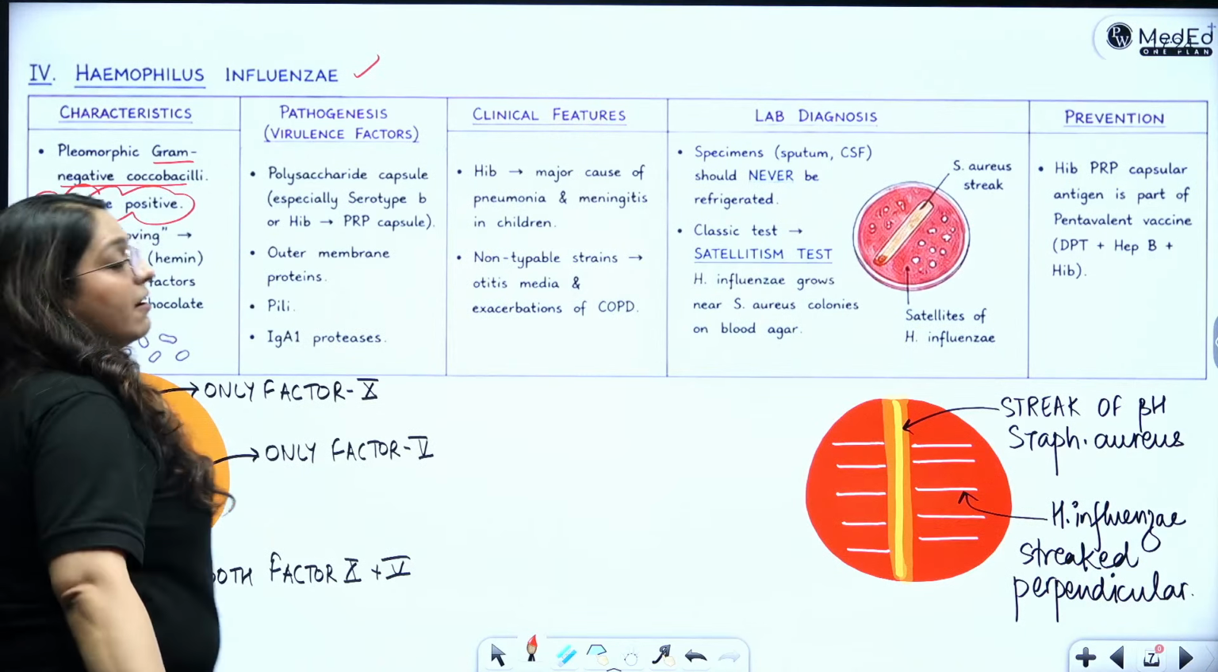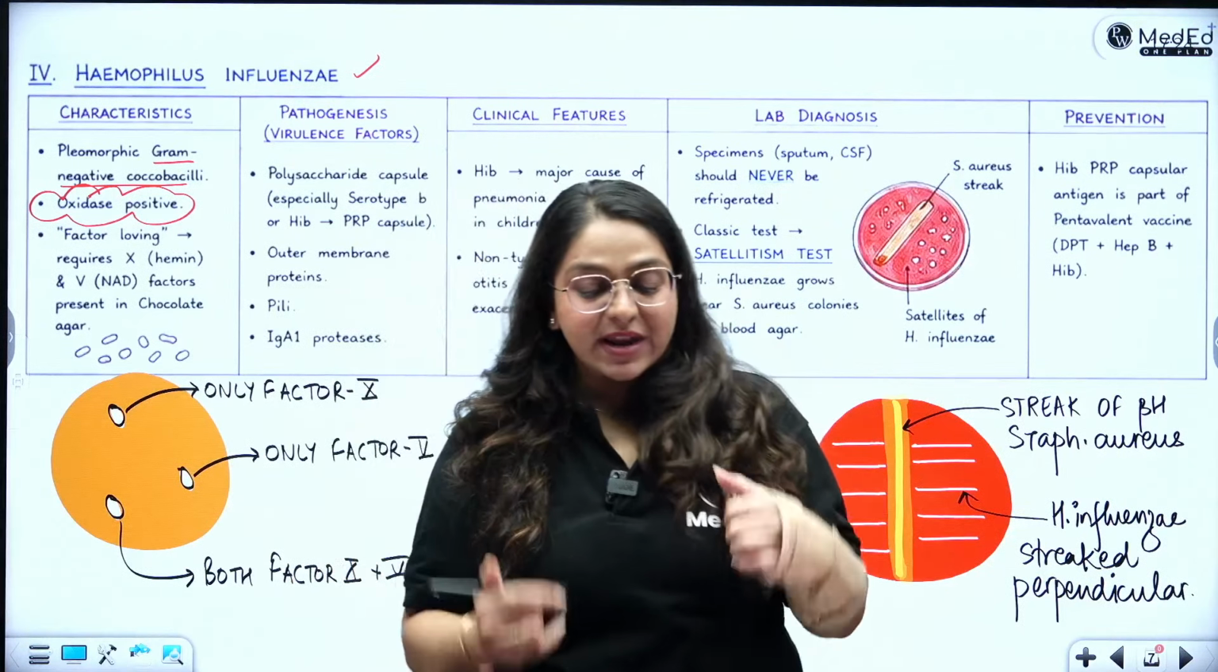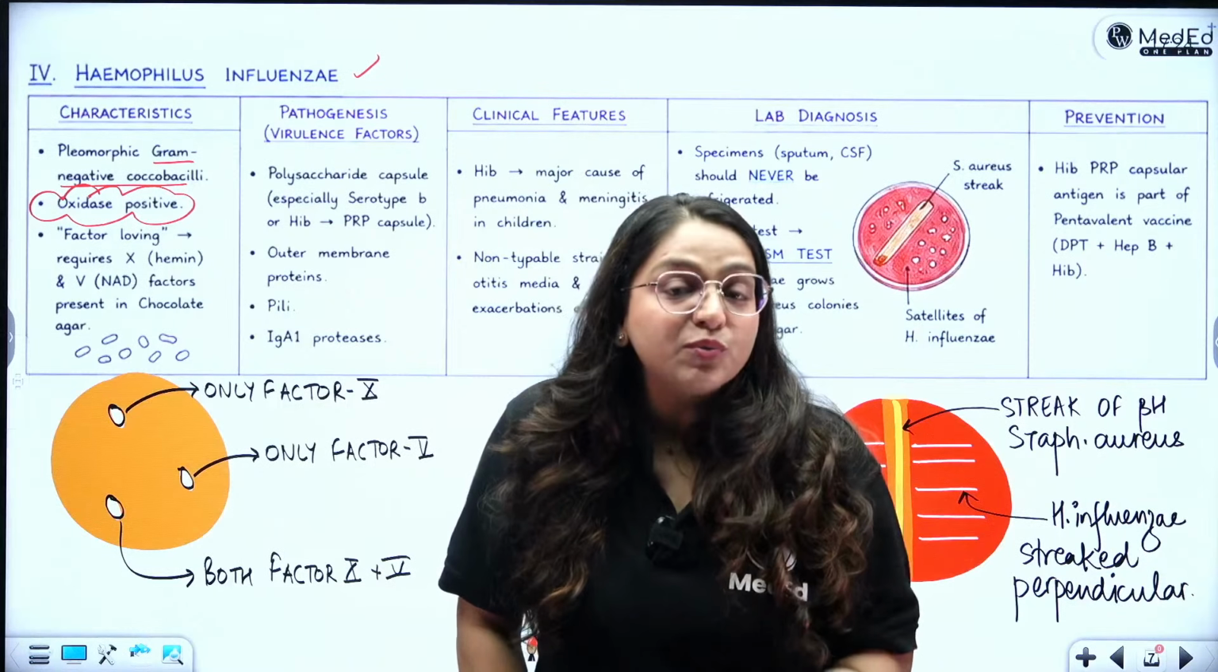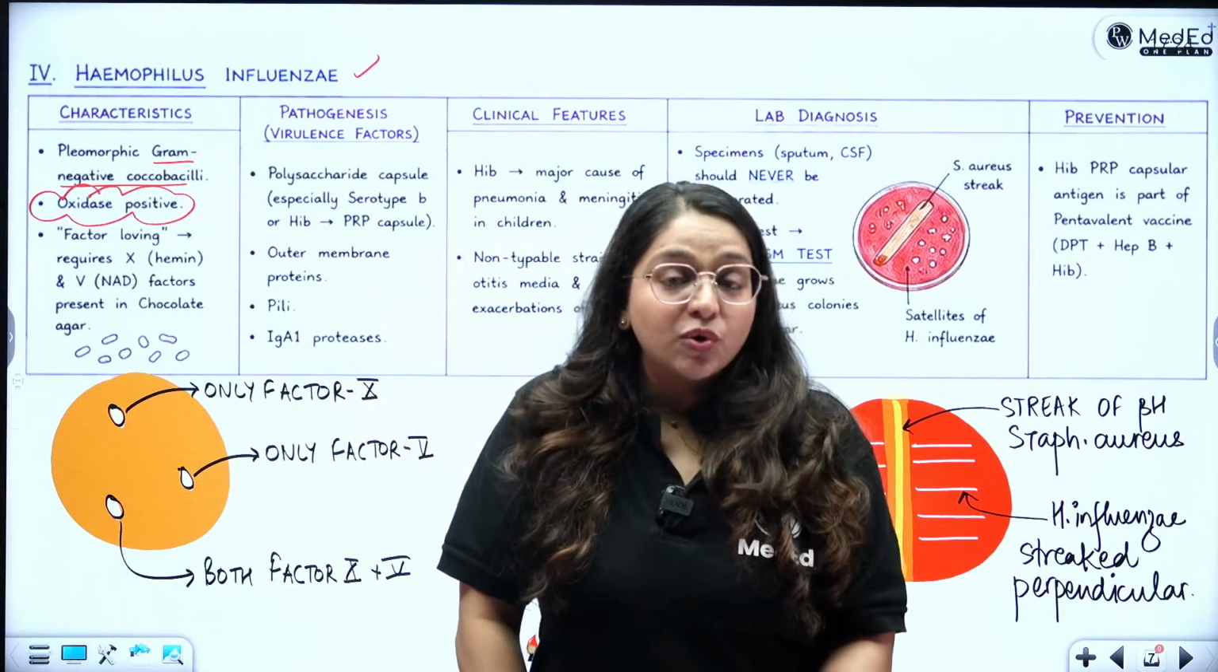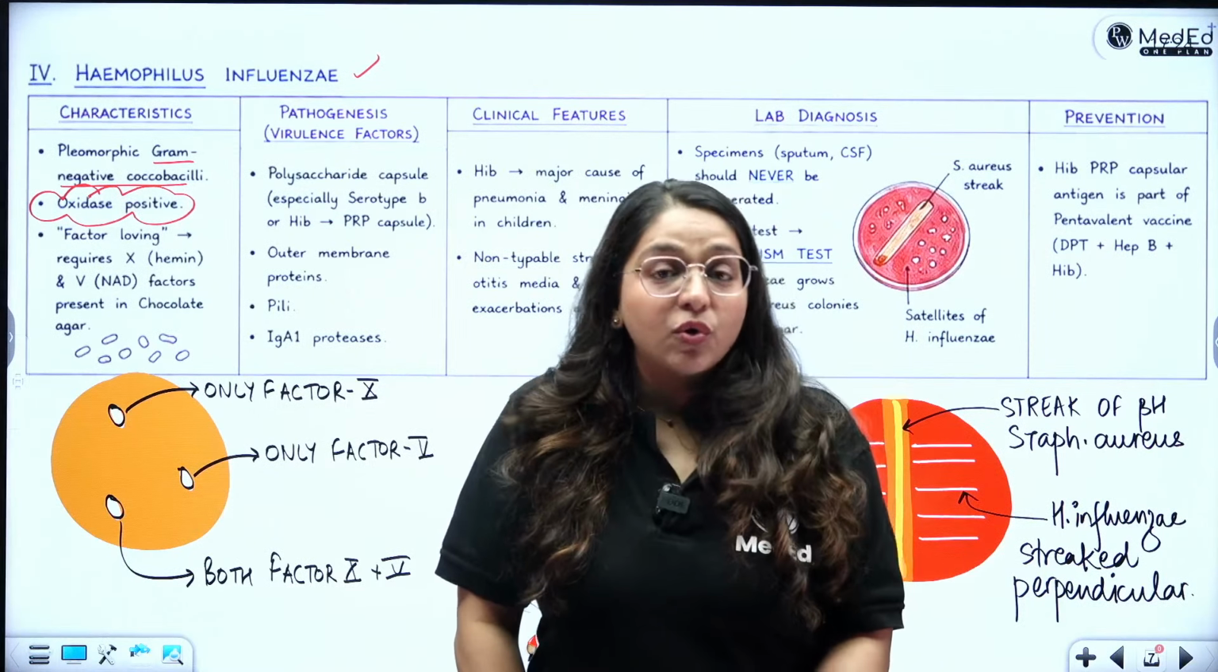Okay. We all have the mnemonic of V pinch. When we pinch the cheeks, they turn purple. So oxidase positive are the V pinch organisms. However, my students would know the mnemonic vape bench. Okay. So in all of them, you have H, which is H. pylori as well as H. influenzae, right? And it is factor loving. This is the most important point about it.